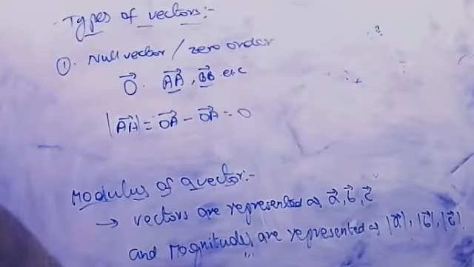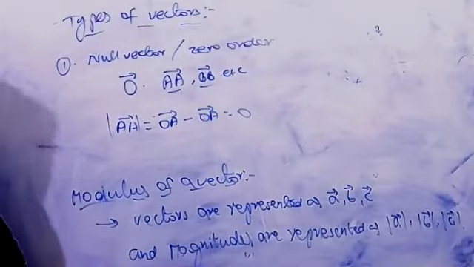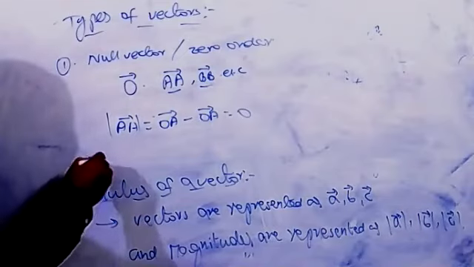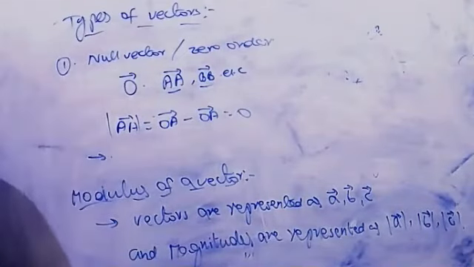Next point, you can write in this null vector only.